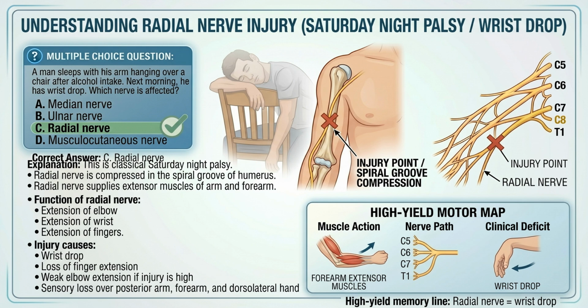If the radial nerve injury is high, the patient may also have weak elbow extension. There can also be sensory loss over the posterior arm, posterior forearm, and dorsolateral part of the hand. So for NEET PG, remember this very clearly. Radial nerve supplies extensors. Radial nerve injury causes wrist drop. Compression in spiral groove after sleeping on the arm is Saturday night palsy. So the answer to this question is C, radial nerve.